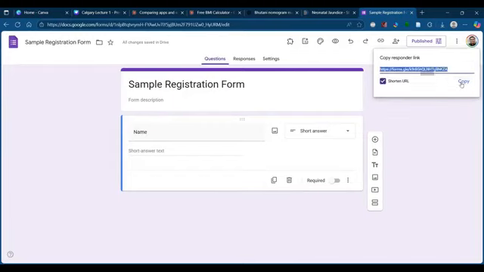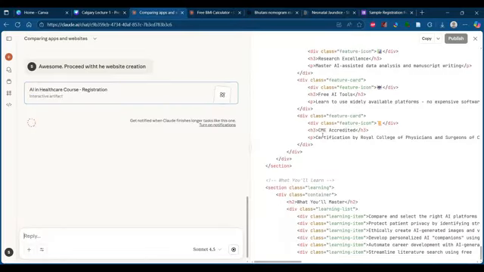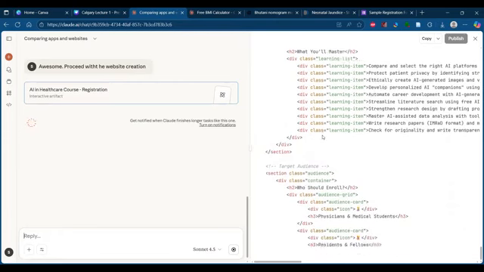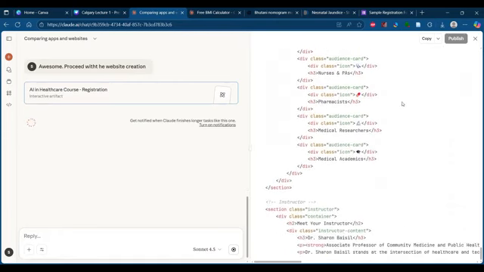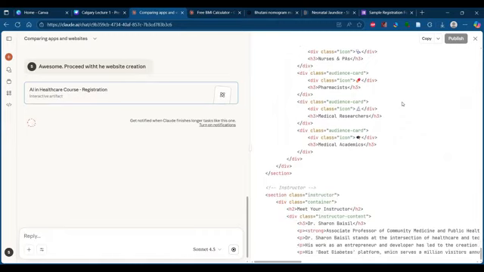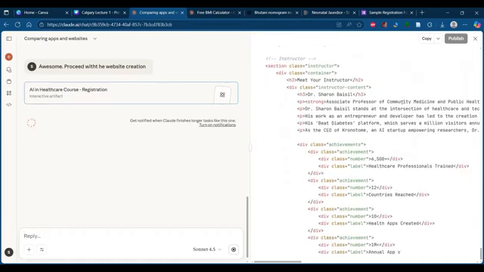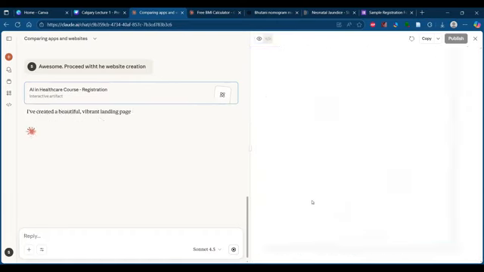So let me copy the link here. Once it's completed the website creation for me, we can give that particular link and see whether it's able to redirect people to that particular Google form on clicking the register now button. So we have to wait some time for it to finish this. I think it's almost finishing it.